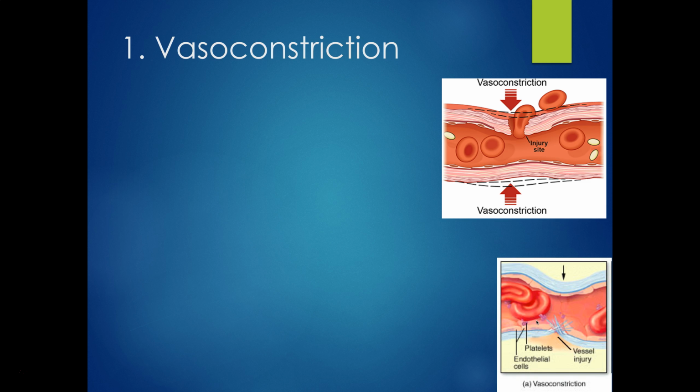So firstly, vasoconstriction. Again, like I said, this is caused by smooth muscle contractions within the blood vessel walls. And that's going to cause, as you can see in this image here, constriction, or basically a tightening of that blood vessel. The lumen, or the center of the blood vessel, is going to get narrower, and that should slow down the flow of blood through that vessel.